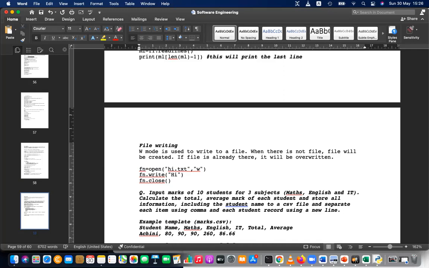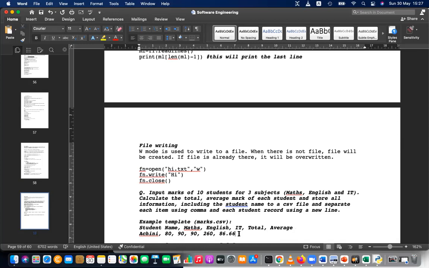And how you have to write: the student name, comma, maths, comma, English, comma, IT, comma, total, comma, average, and new line. Student name is Achini, comma, maths marks 80, comma, English marks 90, comma, IT marks 90, comma, total marks 260, comma, average mark 86.66. So you have to input 3 marks, find the total, find the average, and then write all this information to a file. That is the exercise.